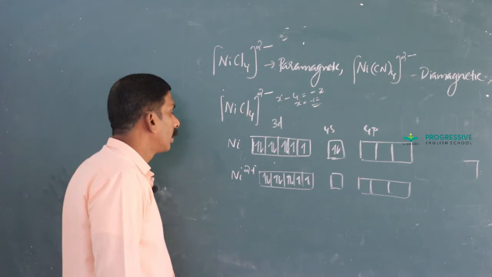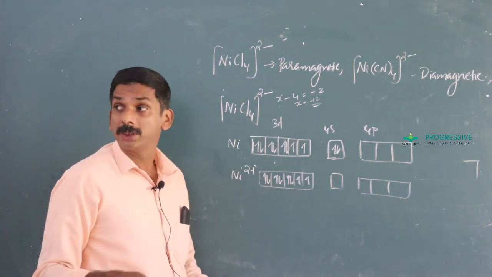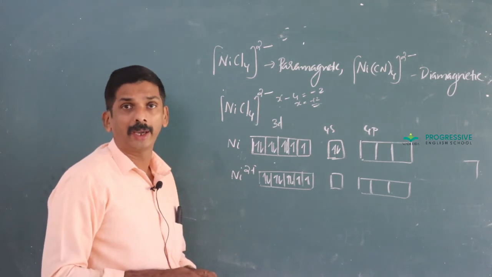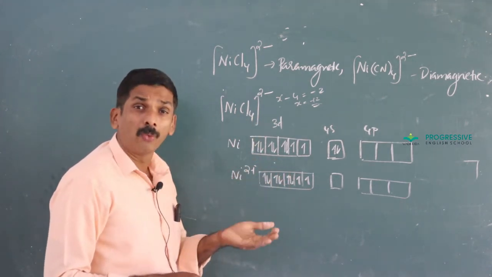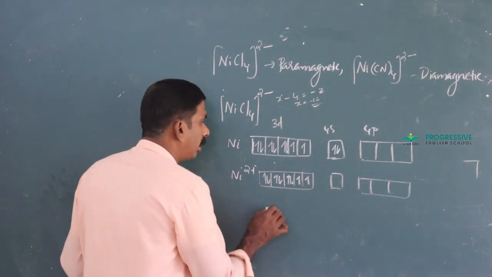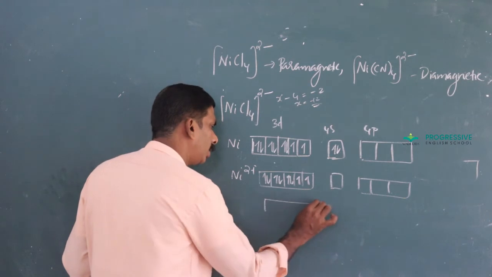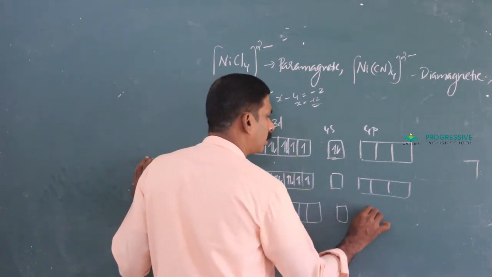Okay. Then you just find out the number of ligands and also what is the nature of ligand. Cl, again it is a weak ligand. There are 4 ligands, they donate 4 pairs of electrons. The metal atom is ready to accommodate those 4 pairs of electrons.